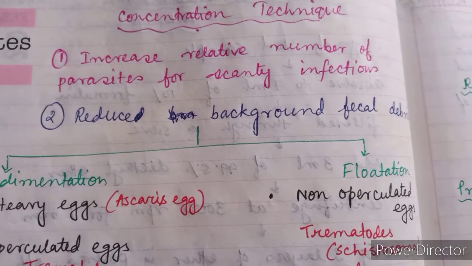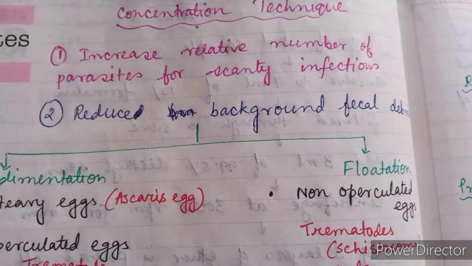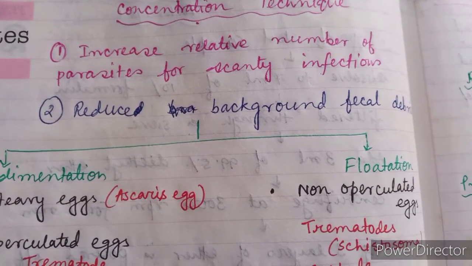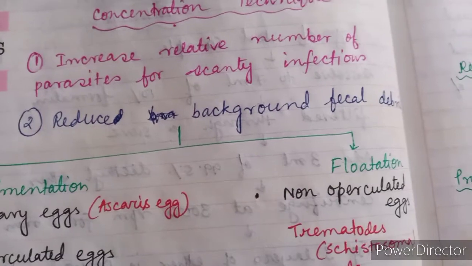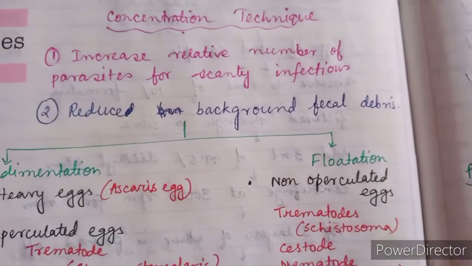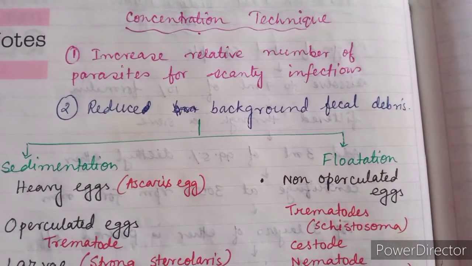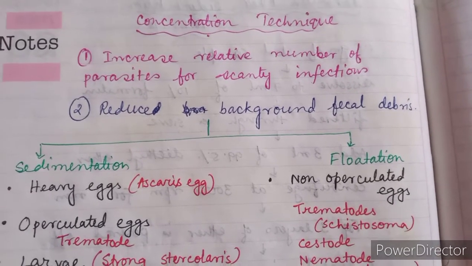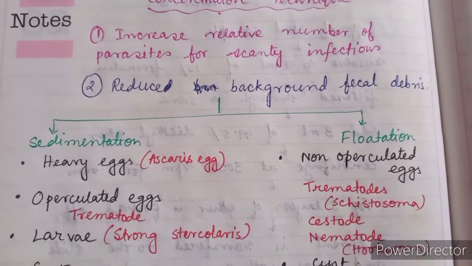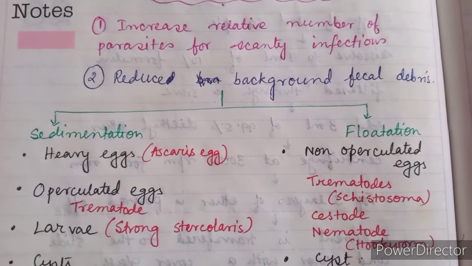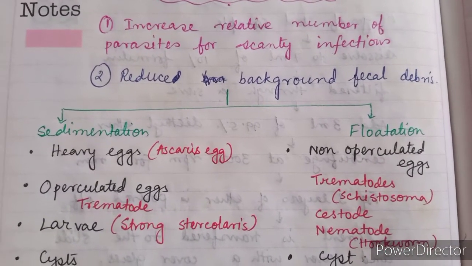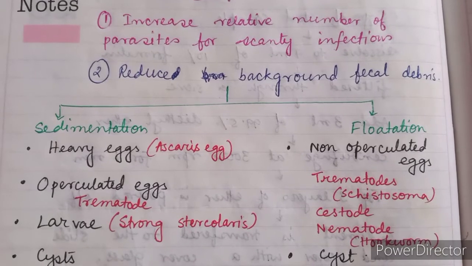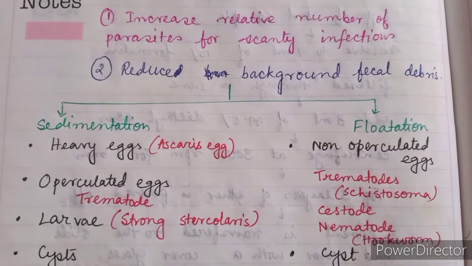It increases the relative number of parasites for scanty infection and reduces the background fecal debris. By this method, we can easily identify different types of trophozoites, cysts and parasites present in stool. There are two types of methods: first is the sedimentation method and the second one is the flotation method.